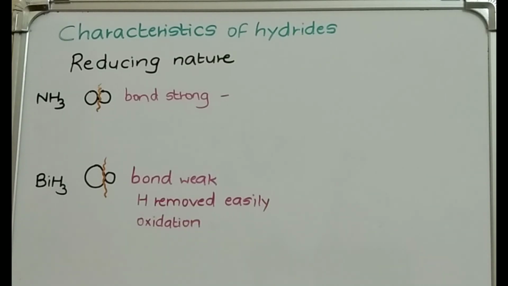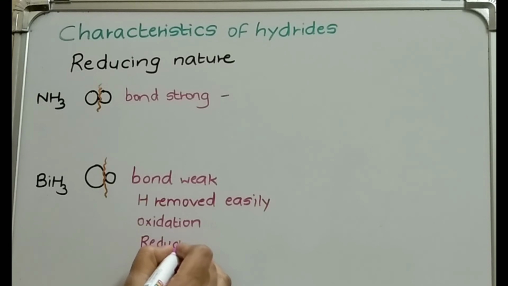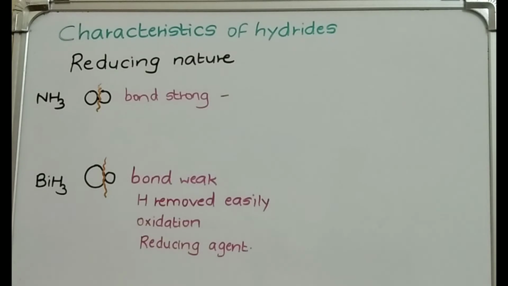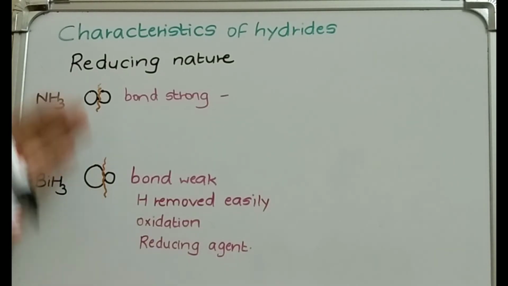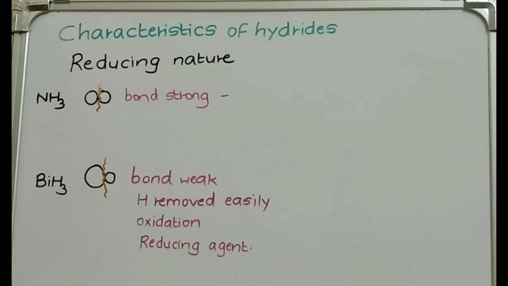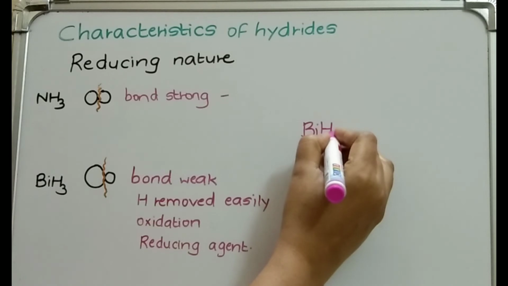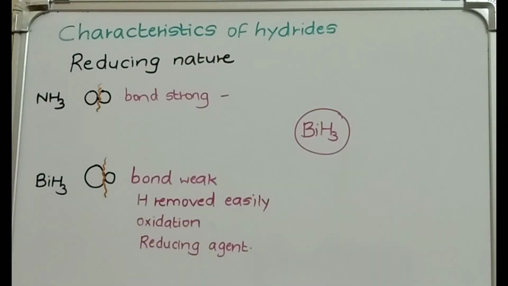Oxidation is happening. So what will this agent be called? Reducing agent. We are taking the opposite terms, right? But what in case of ammonia? Hydrogen cannot be removed. So if hydrogen cannot be removed, no oxidation, no reducing agent. So comparing these, which will be the best reducing agent? BiH3. Among the hydrides of group 15, BiH3, bismuthine, is the strongest reducing agent.